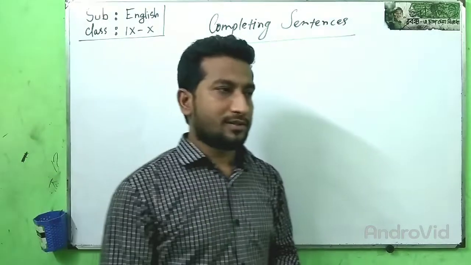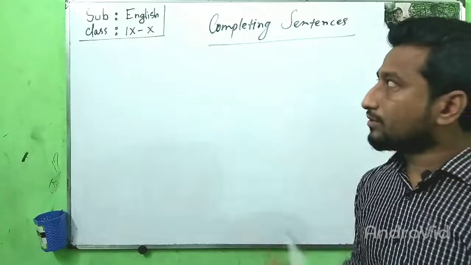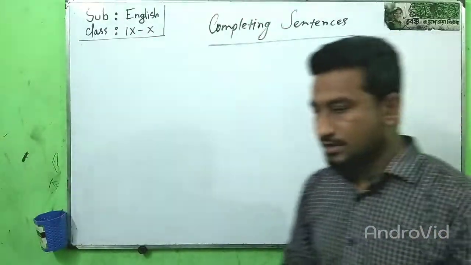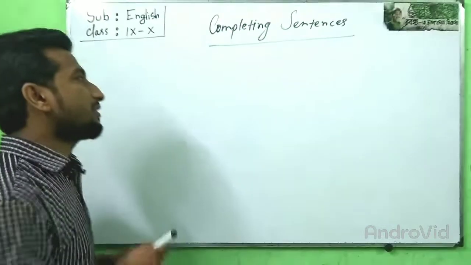In real conditionals, I am going to write the first one, which is zero conditional.